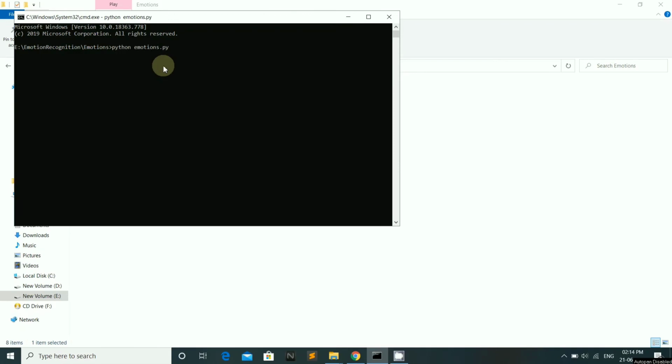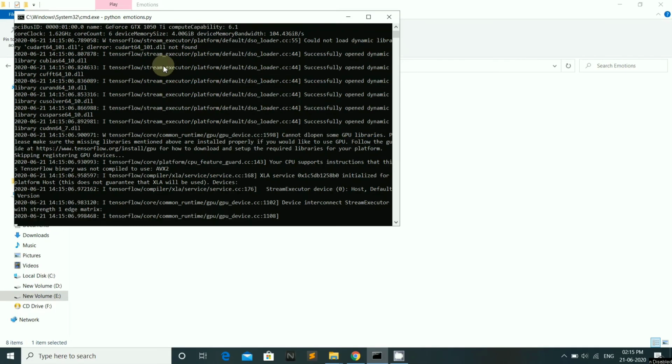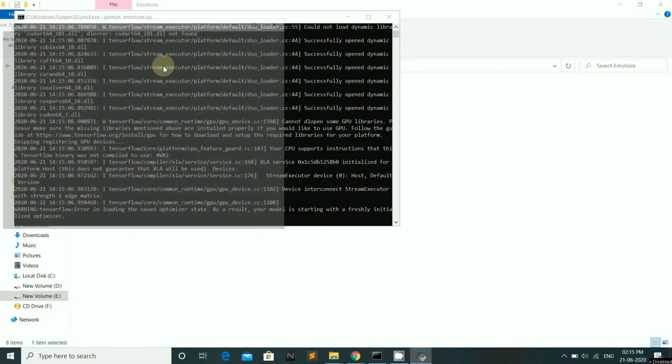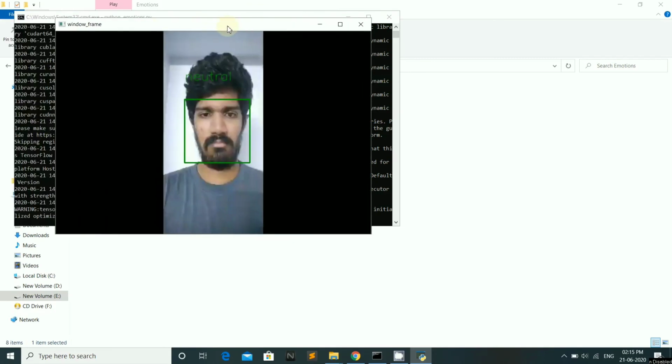Coming to another important module that we have included, it detects the employee's state of mind, meaning a person's emotional state like anger, happy, neutral, etc. By this, the company can know whether the employee is satisfied with his work or not. This helps in increasing the company's growth in many ways. This is how we detect the face of an employee, and these are the outputs that we have generated.